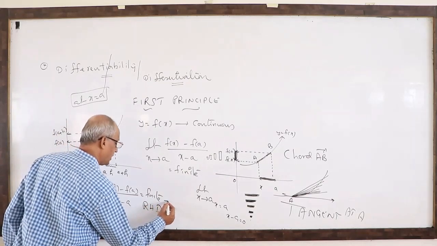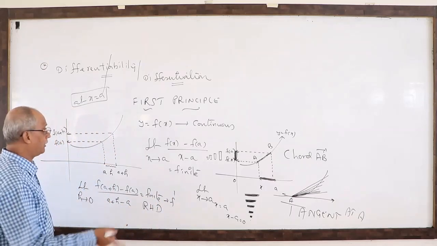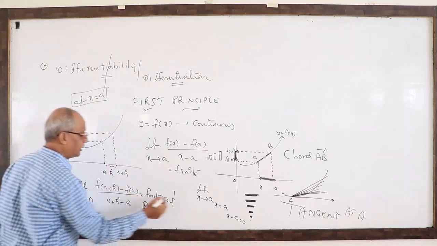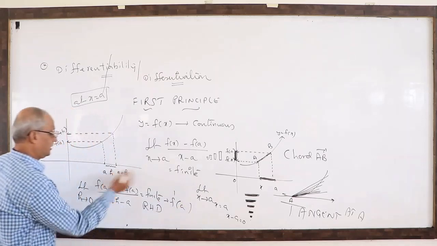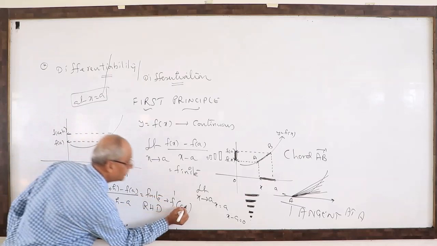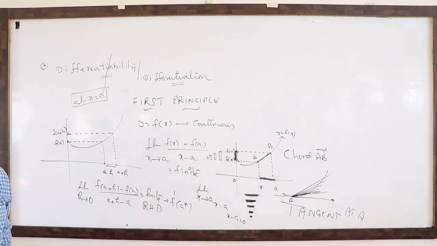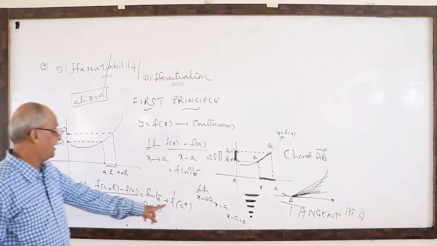We should give some symbolic form. f dash is the derivative symbol. Where are we finding the derivative? At a. What is the direction here? Right hand side, plus sign. Plus indicates the right side, on the top. Like left limit and right limit, we give a symbolic form. That is the reason this is called the right hand derivative.